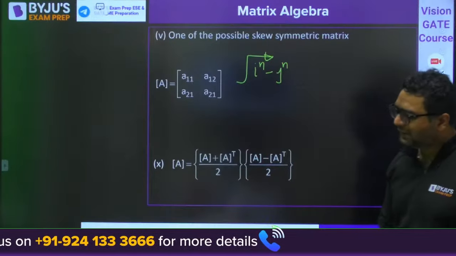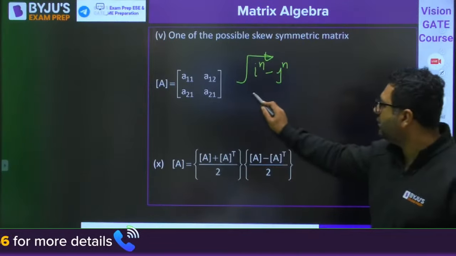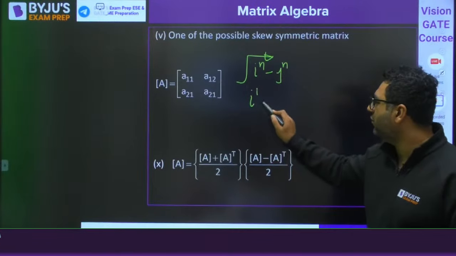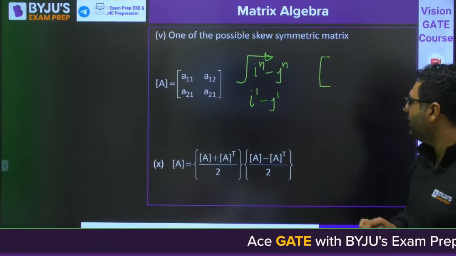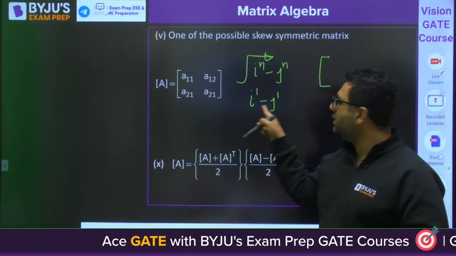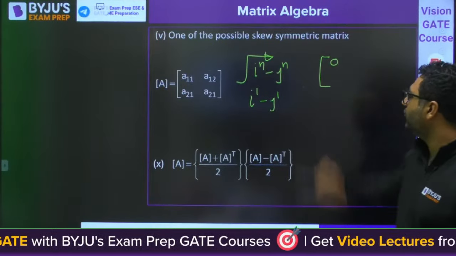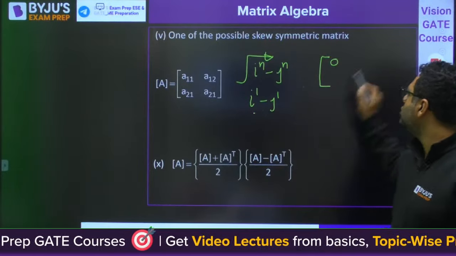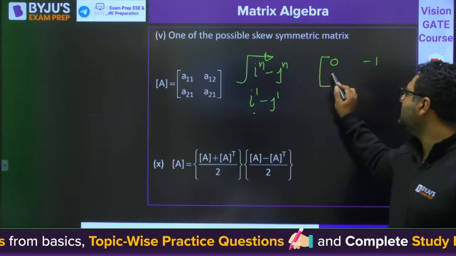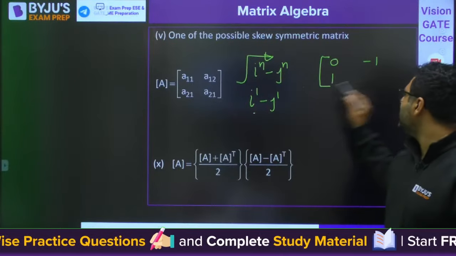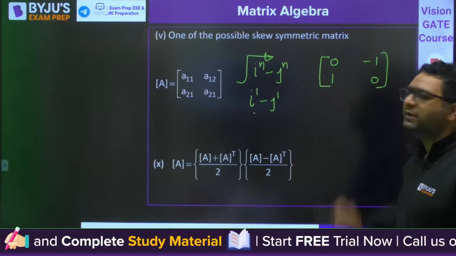If you take i to the power 1 minus j to the power 1, then you will find the elements. When i is 1, j is 1, it will be 0. When i is 1, j is 2, it is minus 1. When i is 2, j is 1, it is 1. When i is 2, j is 2, it is 0. This is a skew symmetric matrix.